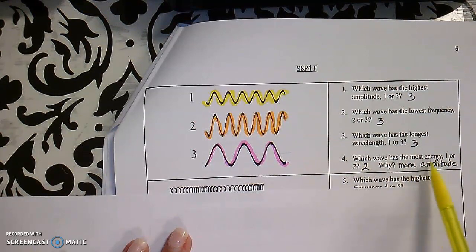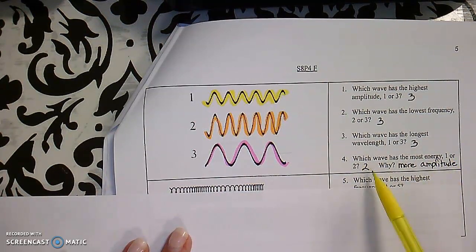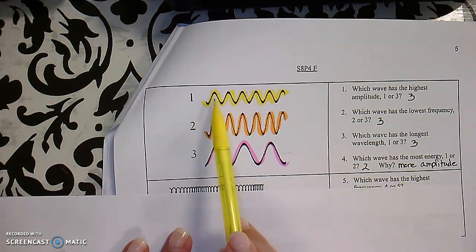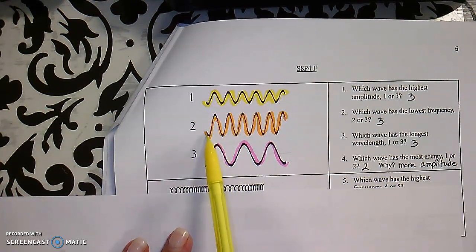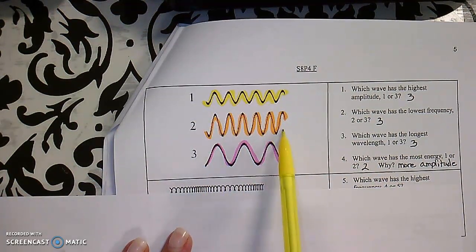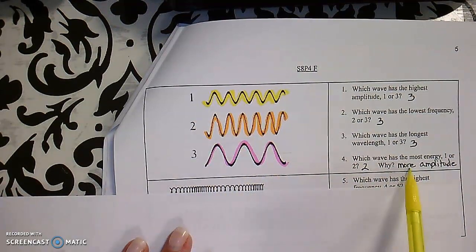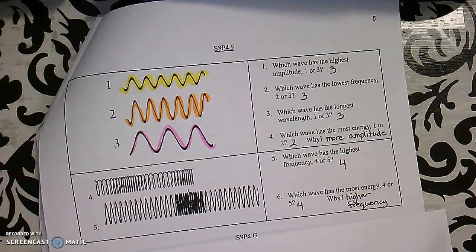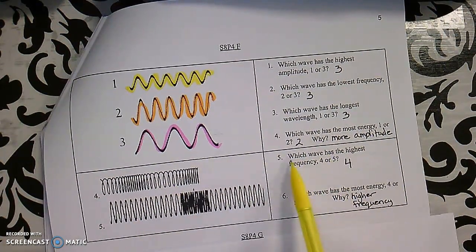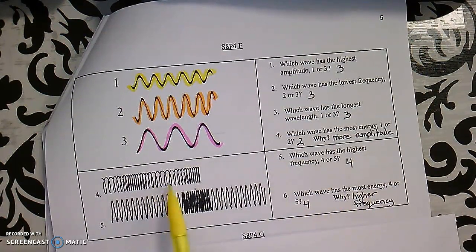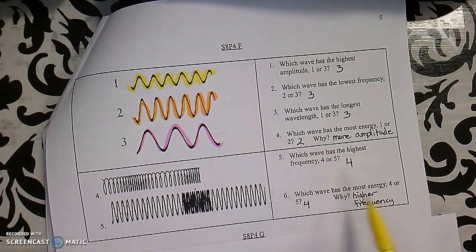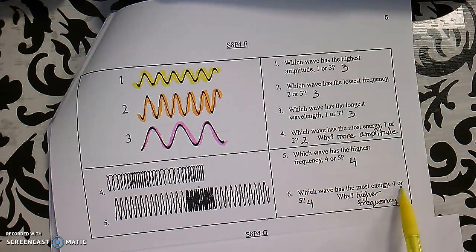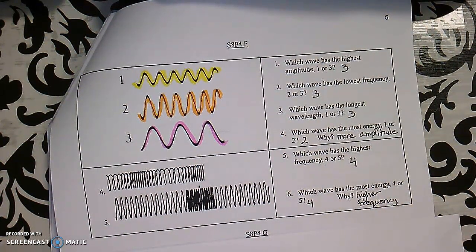And which wave has the most energy, 1 or 2? And that's going to be wave number 2 because while these have the same frequency, number 2 has more amplitude. All right, look in here. Which wave has the highest frequency, 4 or 5? So wave 4 has the highest frequency. And which wave has the most energy, 4 or 5? And 4 does because it has that higher frequency.